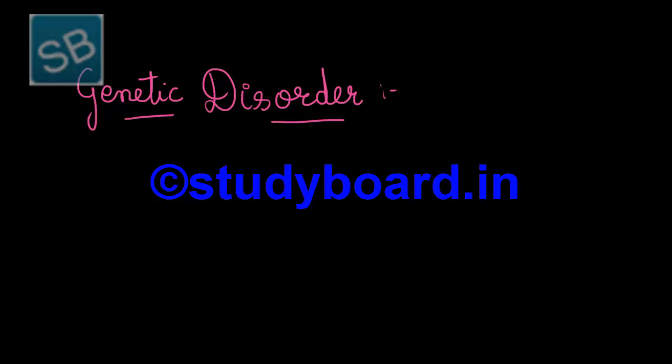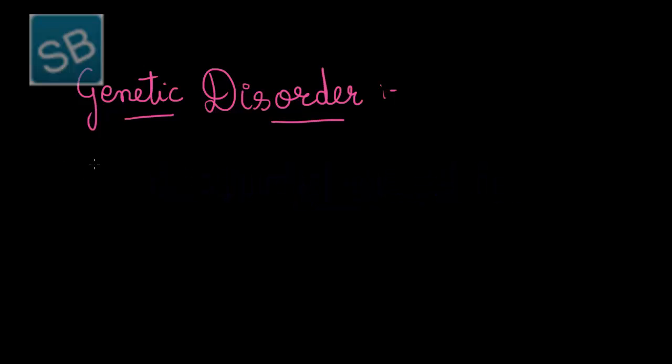Now we'll start with the topic of genetic disorders. Genetic disorders are of various types which are broadly classified into three types. That is, Mendelian disorders.